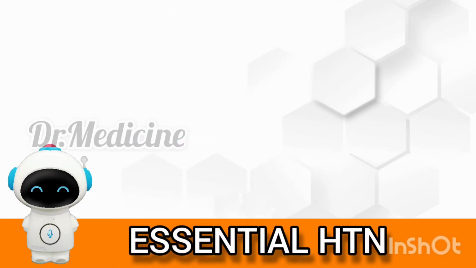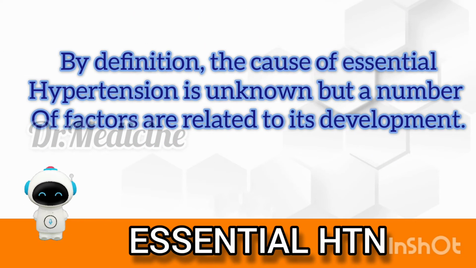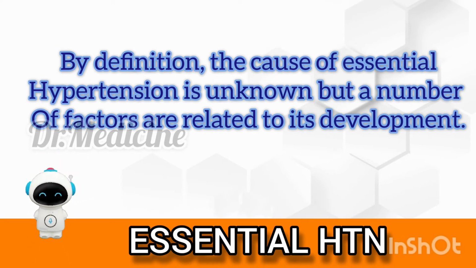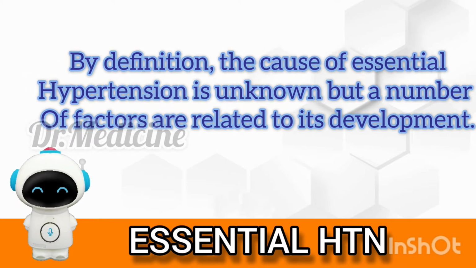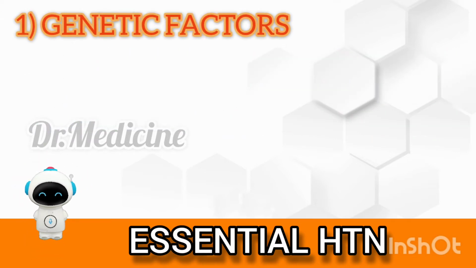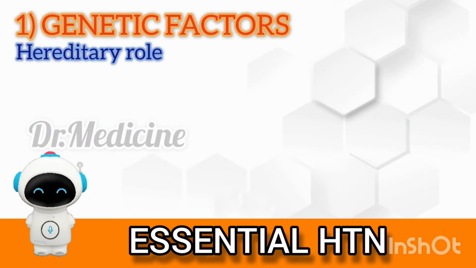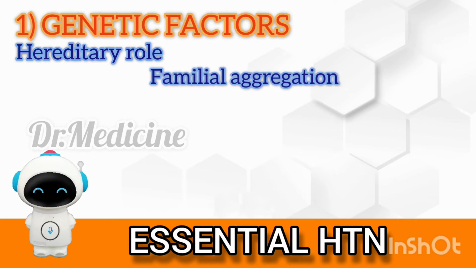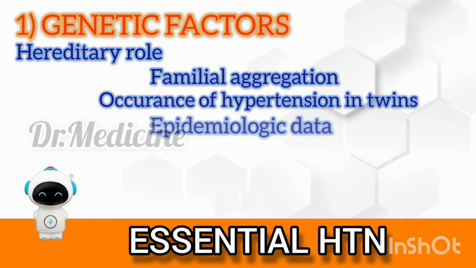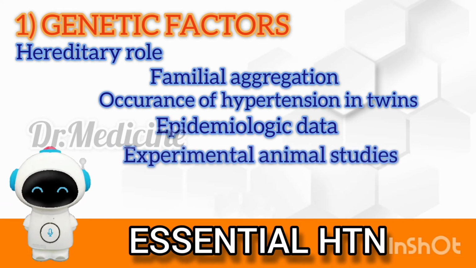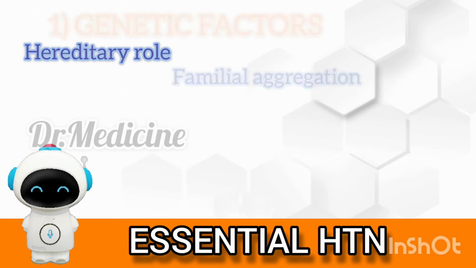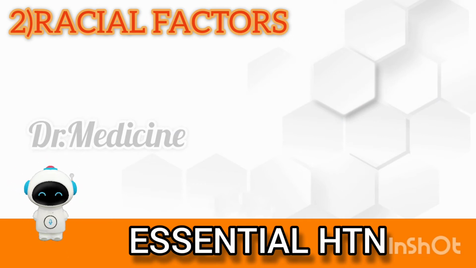Essential hypertension. By definition, the cause of essential hypertension is unknown, but a number of factors are related to its development. These are as under. 1. Genetic factors. The role of heredity in the etiology of essential hypertension has long been suspected. The evidences in support are the familial aggregation, occurrence of hypertension in twins, epidemiology data, experimental animal studies, and identification of hypertension susceptibility genes.